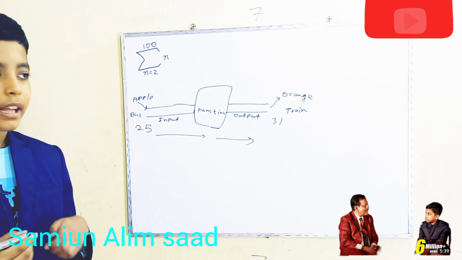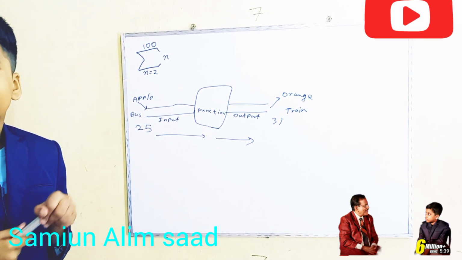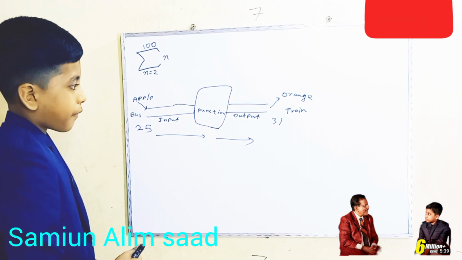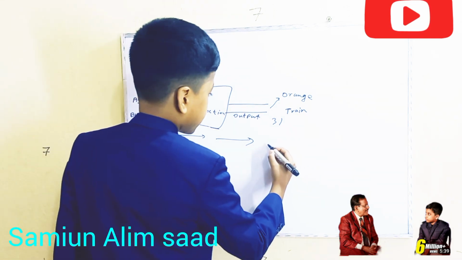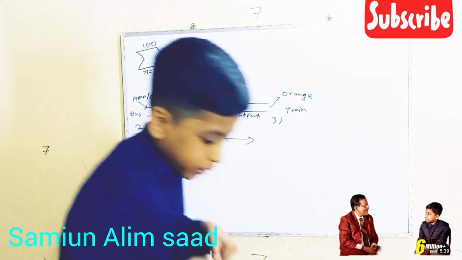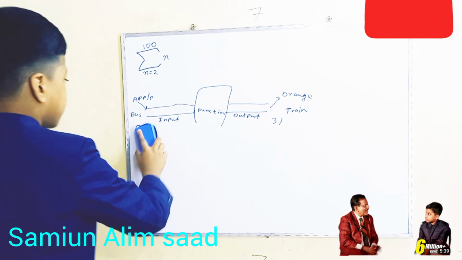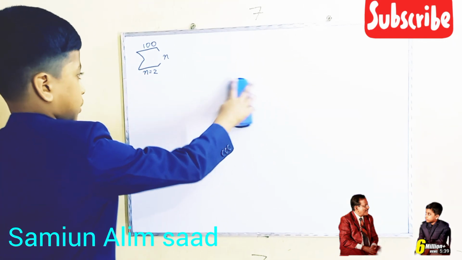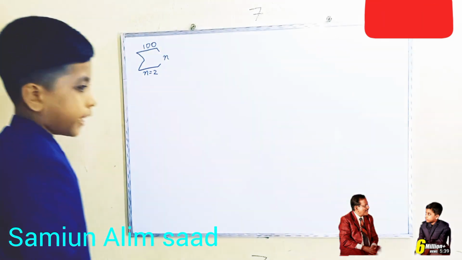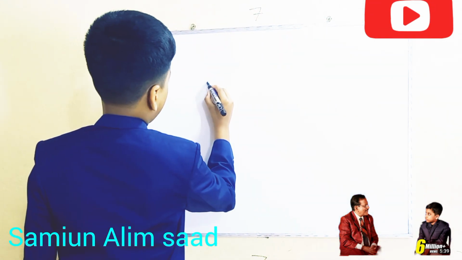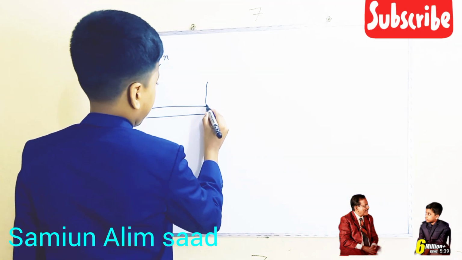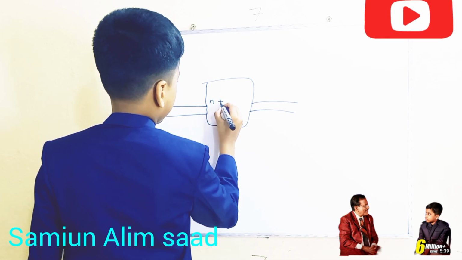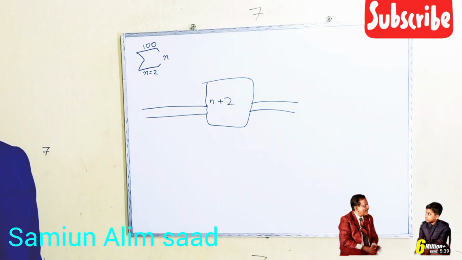So basically that's it. It could take a number as well. Let me actually erase this diagram of a function first. Okay. Let's say you have a function. I'm going to draw the entire diagram again. Let's say you have a function, and the function does n plus 2. So it basically adds 2 to any number.